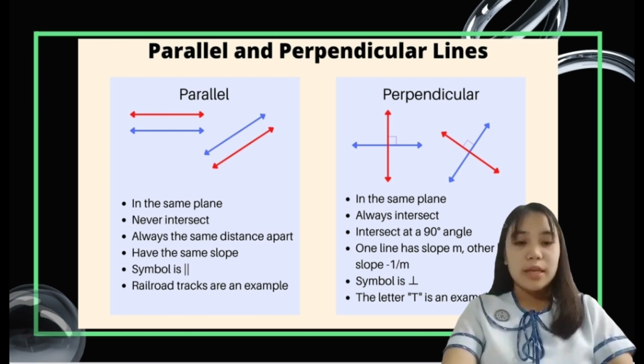Perpendicular: in the same plane, always intersect at a 90-degree angle. One line has slope m, the other has slope -1/m. The symbol is an upside down T. The letter T is an example.